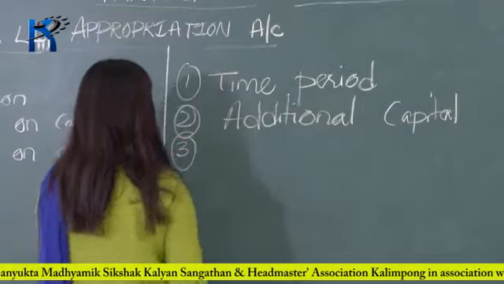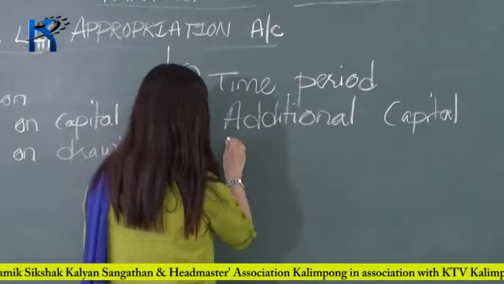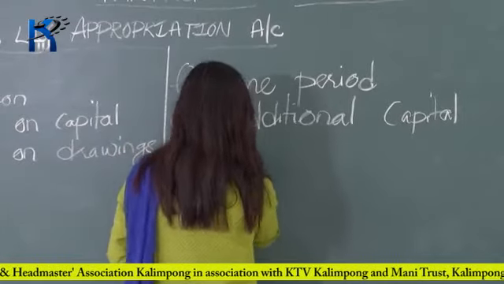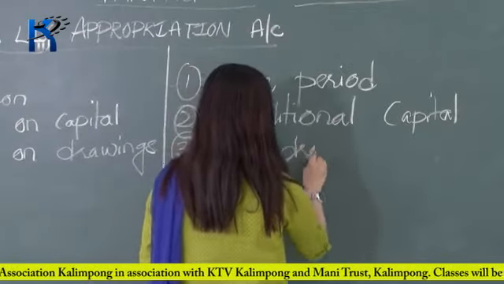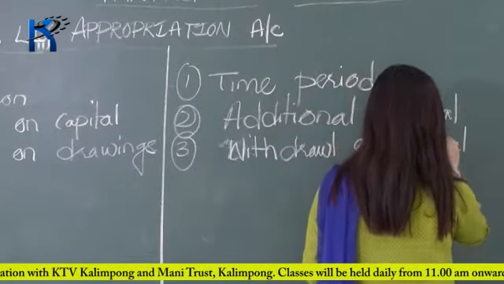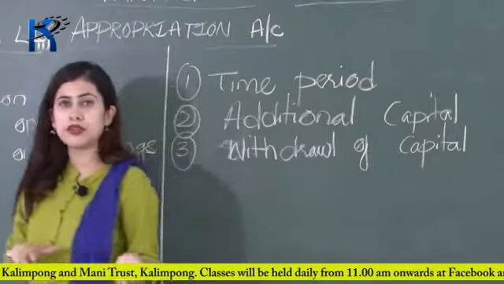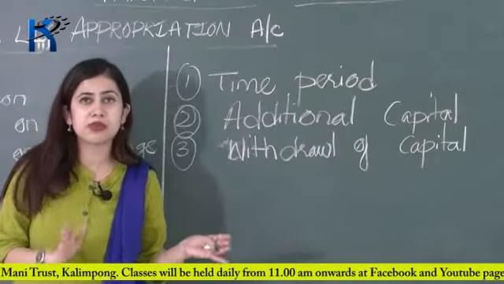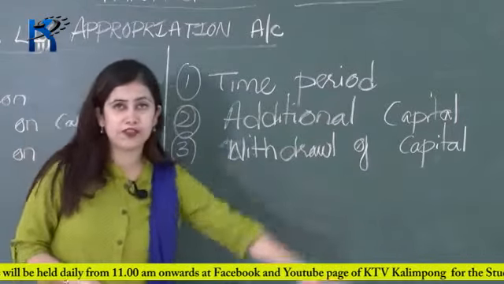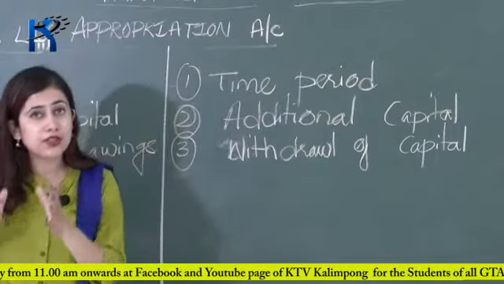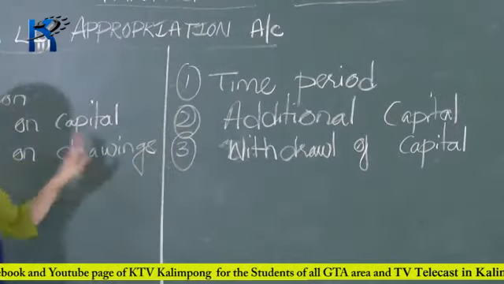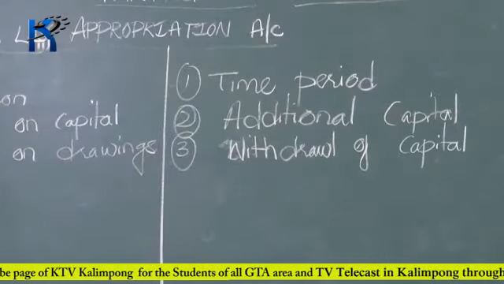Then third one is your withdrawal of capital. If during the accounting period any partner withdraws some amount from the existing capital, we call that withdrawal of capital. So if there is any withdrawal of capital then you have to consider that withdrawal while calculating your interest on capital.